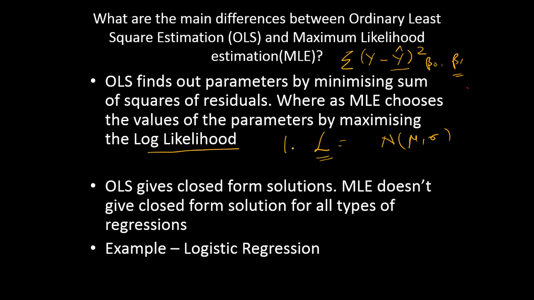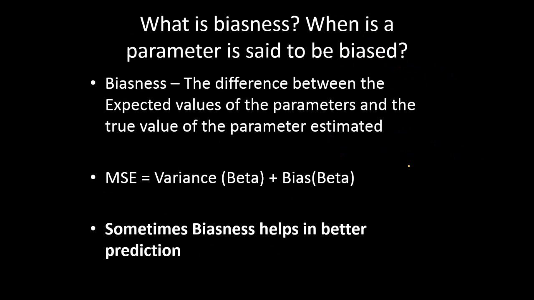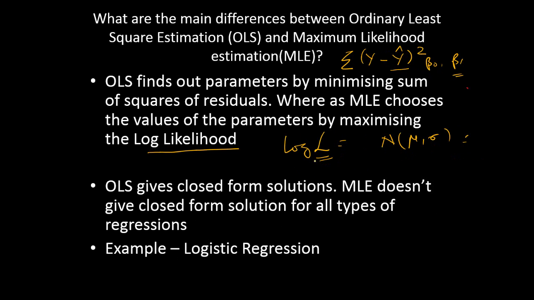And you take the log of your likelihood and optimize it using a simple optimization technique, and thereby find the parameters, by equating the derivative to 0, and find the beta naught and beta 1. Sometimes it's not possible to do the optimization by simply taking the derivative. So you do not have a closed form solution all the time. It's only possible in a few probability distributions.